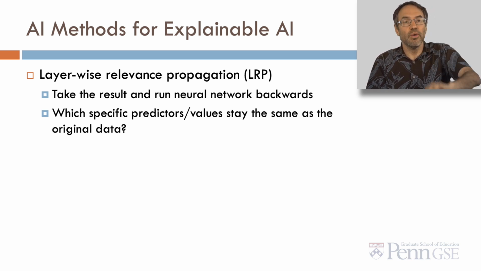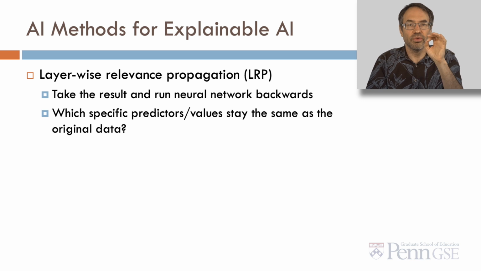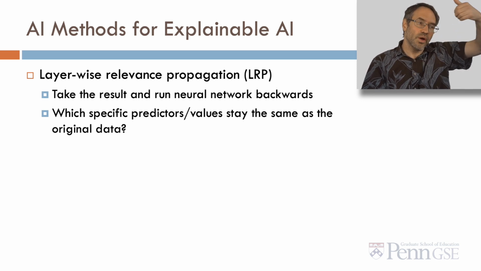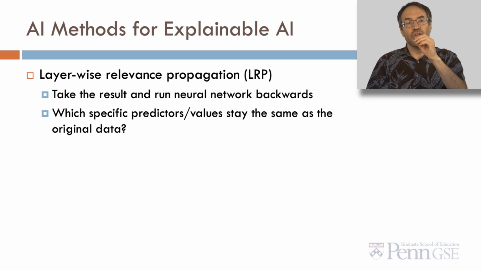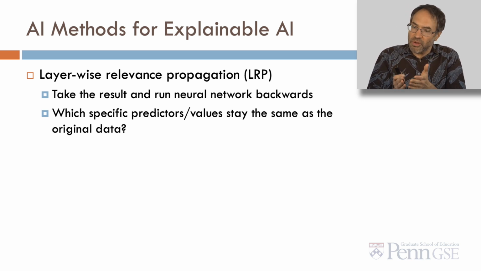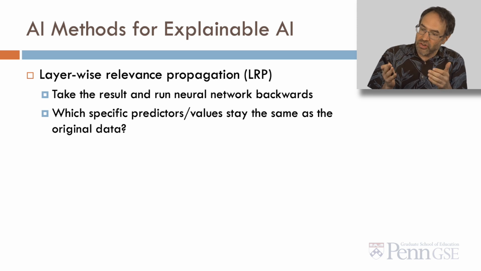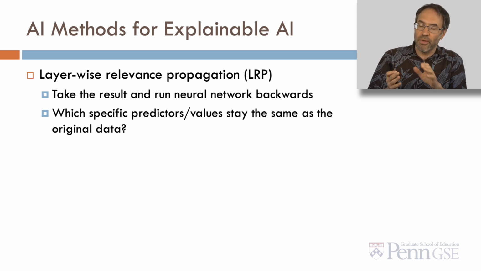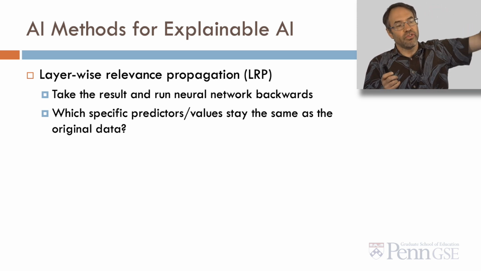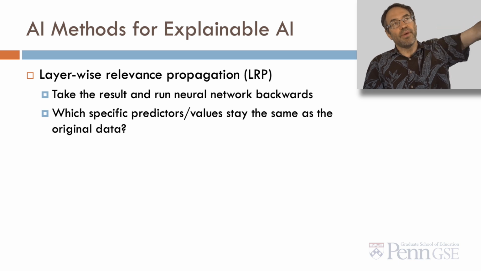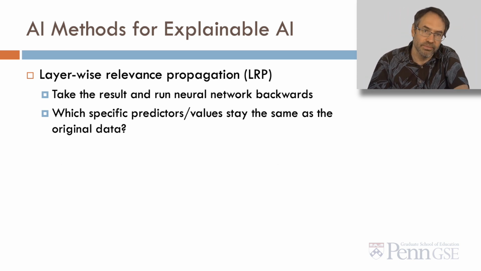Another category, which is specific to neural networks, a very common approach these days, is layer-wise relevance propagation. In layer-wise relevance propagation, we take the result and we run the neural network that produced it backwards and look at which specific predictors or values have to stay the same as in the original data. So that's similar to looking at which changes are necessary to change the result, but we're actually running it backwards from the results and saying, what if we run backwards ends up still being the same?